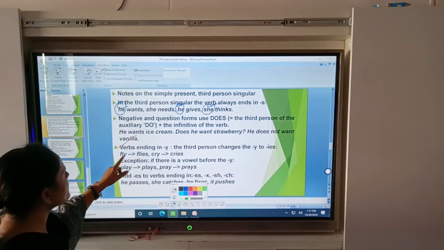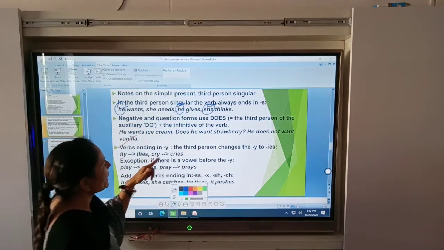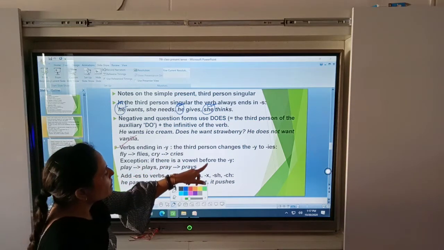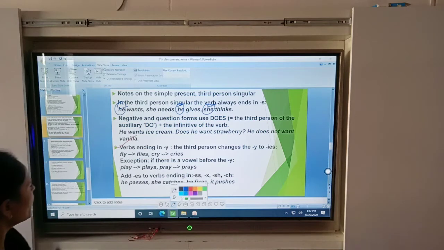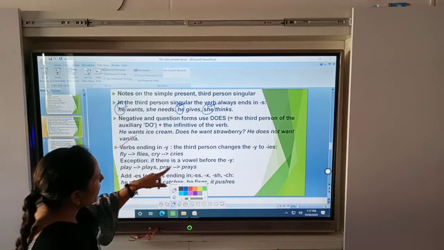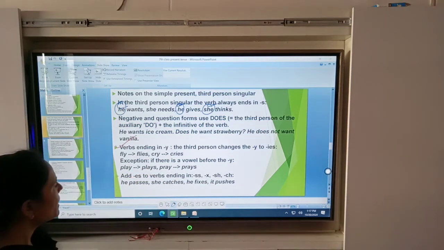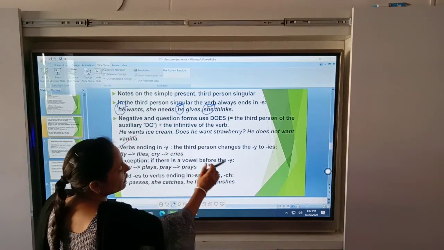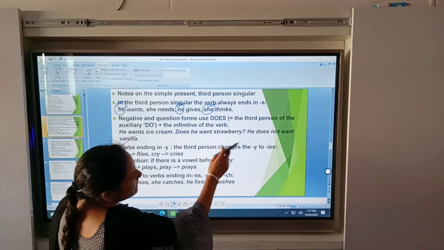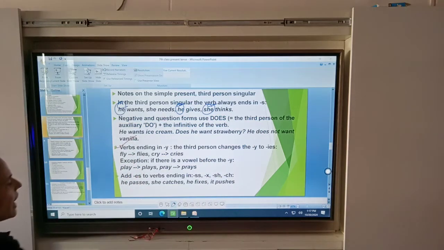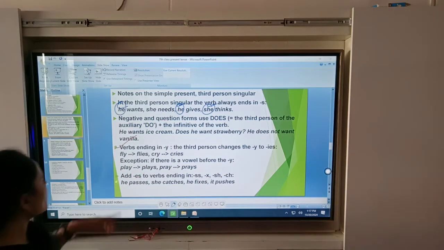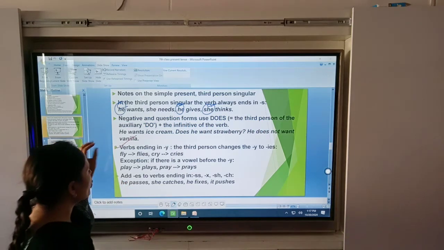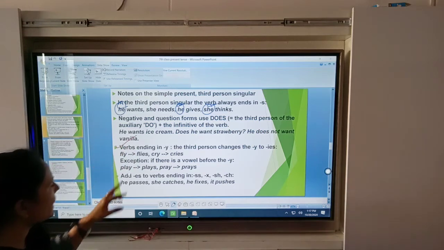Okay beta, examples: fly, flies; cry, cries. Okay, the next one is if there is a vowel before the y. Here play, plays; pray, prays. Okay, if your y is after a vowel letter, then you put an s, and if your y is after a consonant letter, then you remove the y and add ies. Okay beta, look at the next example. Add es. Okay, you have learned where you use ies.